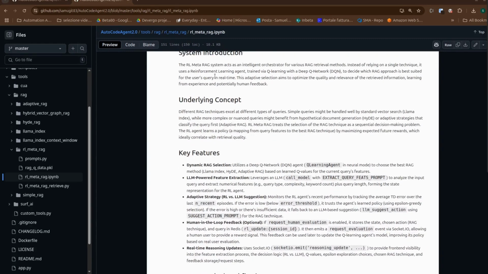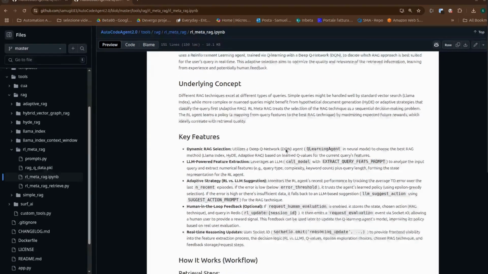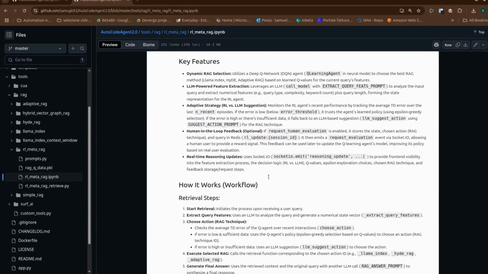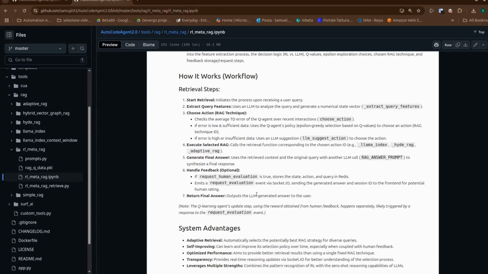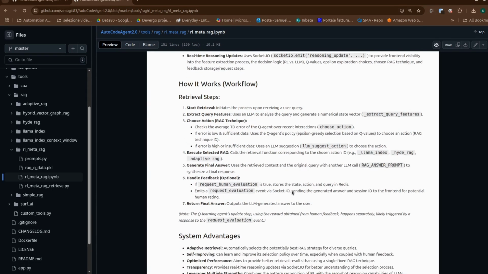RL Meta RAG treats this selection as an RL problem. The agent is our Q-Learning agent, specifically in neural mode. The state is a set of features extracted from the user's query, e.g., its complexity, type, keywords, generated using an LLM. The actions are the different RAG techniques available, e.g., Action 0 equals LlamaIndex, Action 1 equals HyDE, Action 2 equals Adaptive RAG. The reward, ideally, comes from how good the results were using the chosen RAG technique.